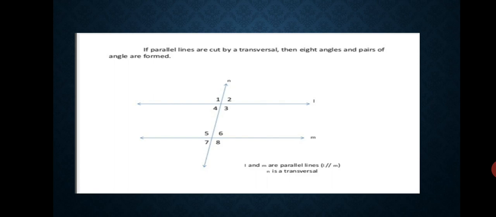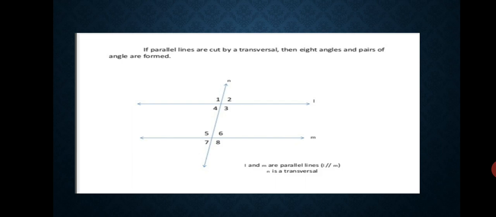So if parallel lines are cut by a transversal, then eight angles and pairs of angles are formed. Which angles? See, we have two parallel lines L and M, and a transversal N cuts the lines L and M at two different points. Now we get eight different angles, that is 1, 2, 3, 4, 5, 6, 7, 8.